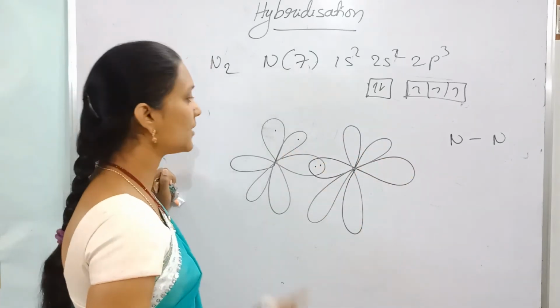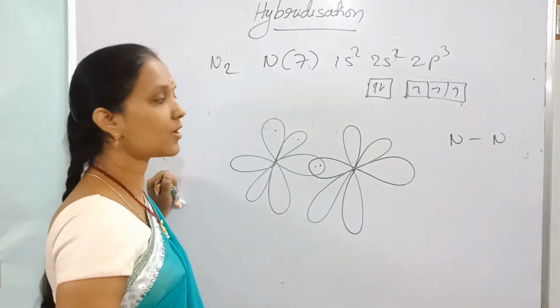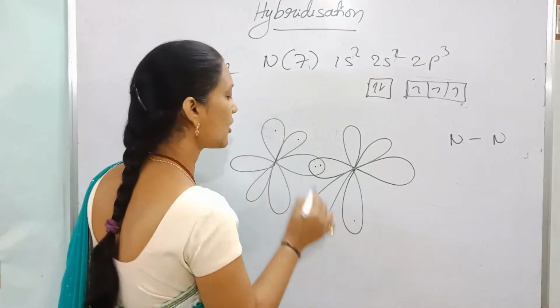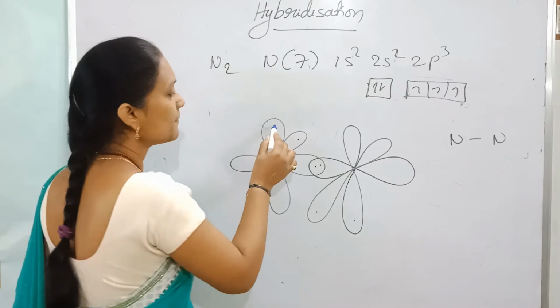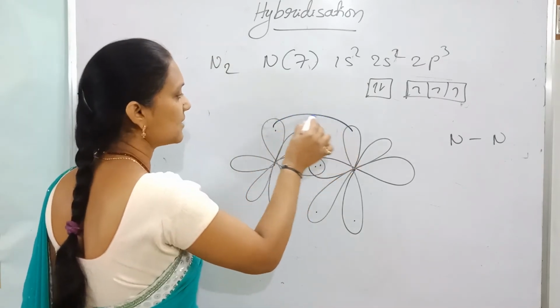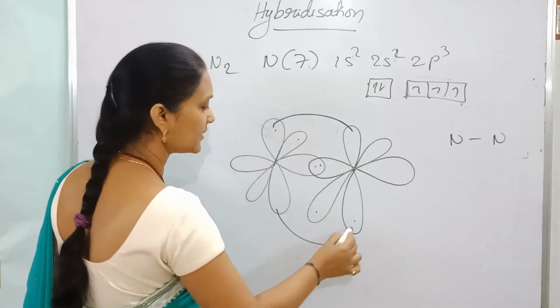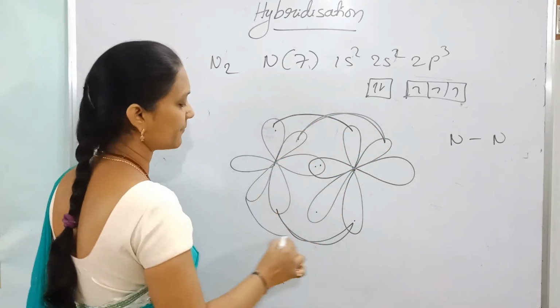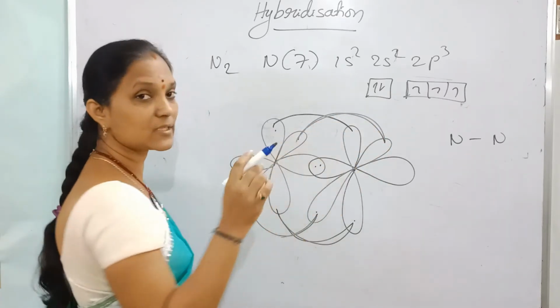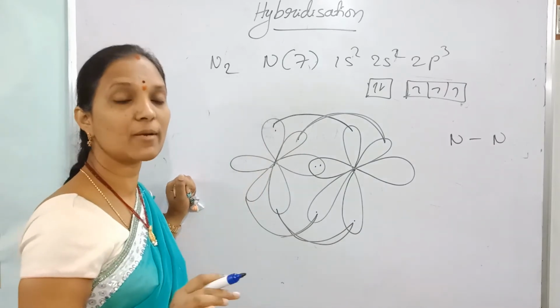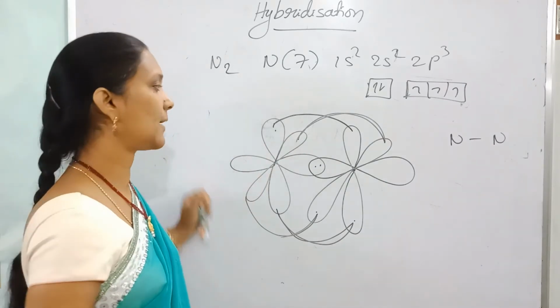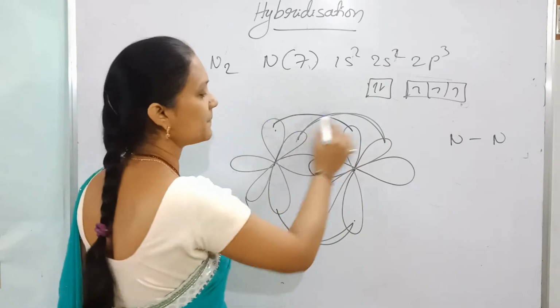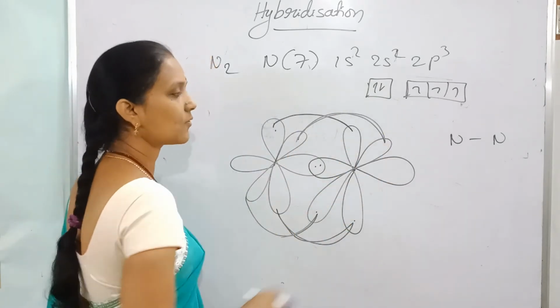overlapping is directional, and only symmetric orbitals are involved in overlapping. Symmetric orbitals involved in overlapping means px overlaps with px, py overlaps with py, and pz overlaps with pz only. Overlapping of py with px does not take place. Only symmetric orbitals are involved, so py with py and pz with pz, like this, overlapping takes place.